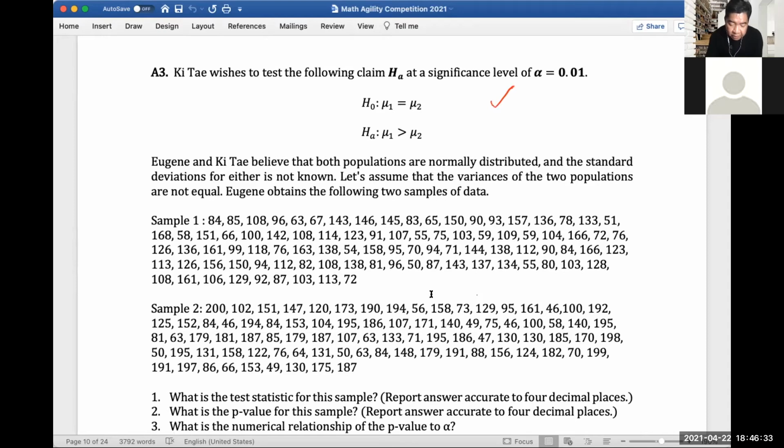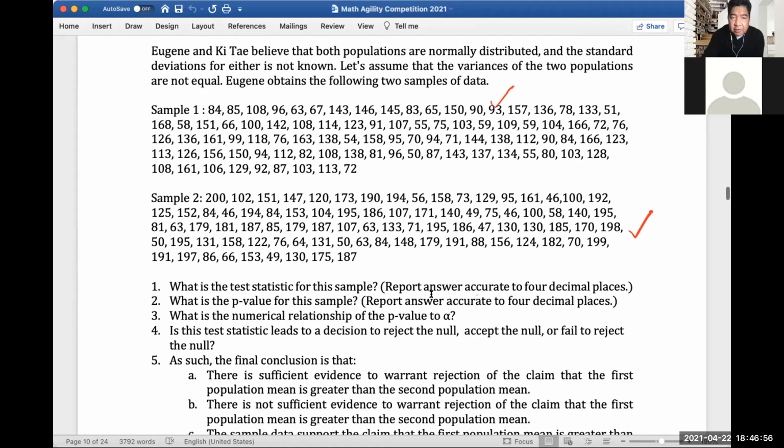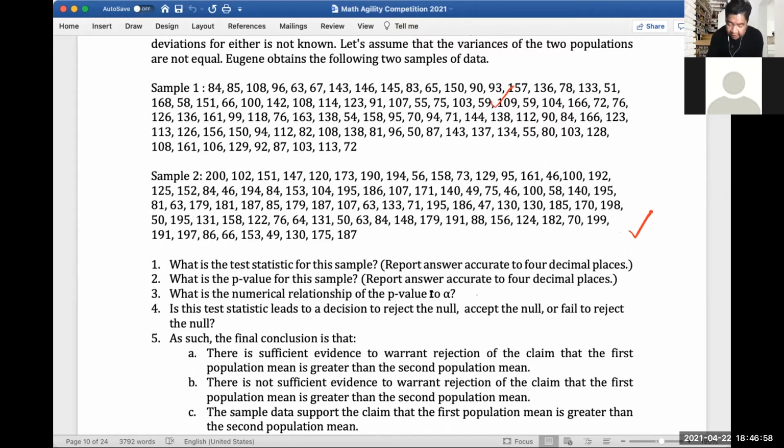Eugene and Kishai believe that both populations are normally distributed and the standard deviations for either are not known. Let's assume that the variances of the two populations are not equal. Eugene obtains the following two samples of data. So we have the sample 1 data here and the sample 2 data.